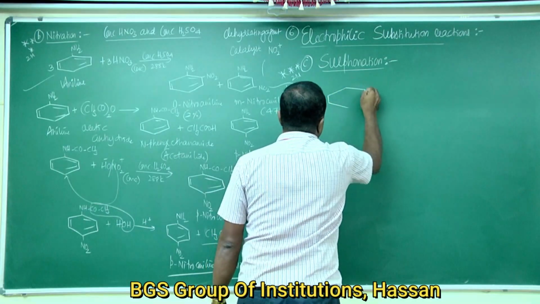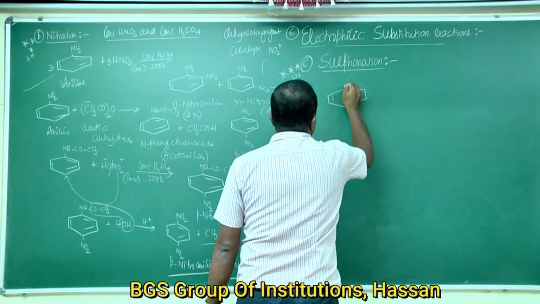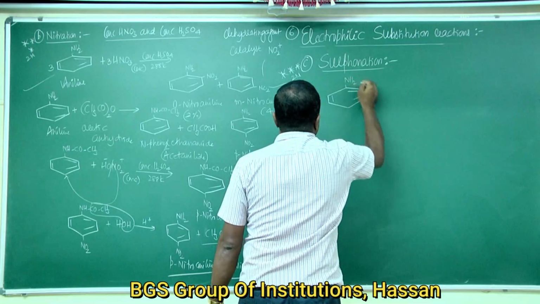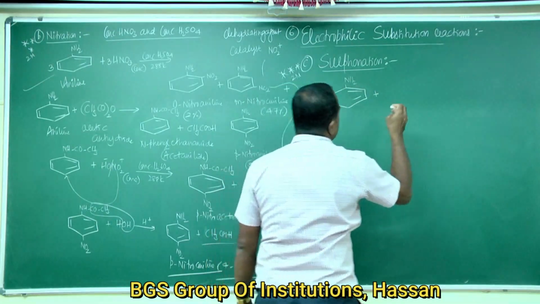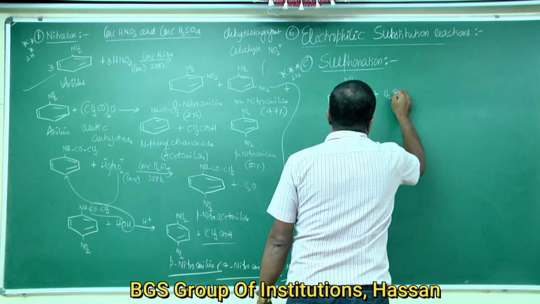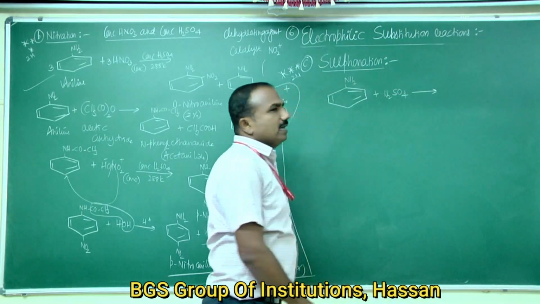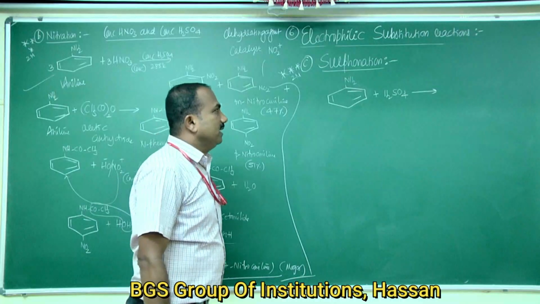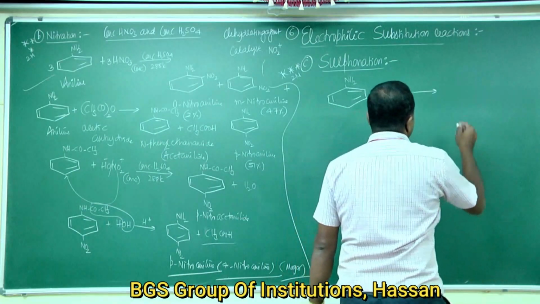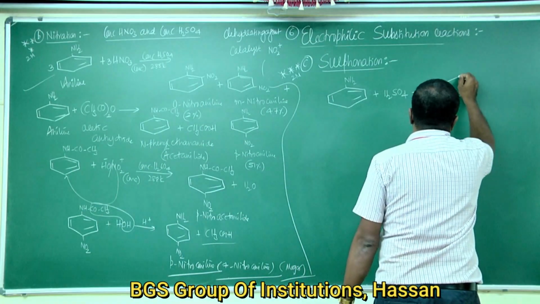Aniline reacts with concentrated sulfuric acid to form anilinium hydrogen sulfate.